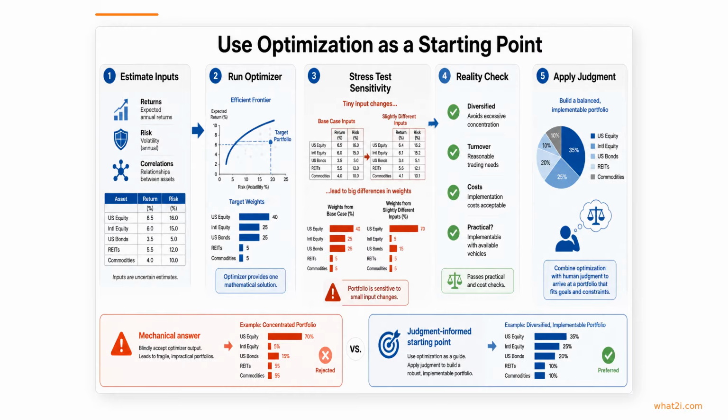So the best use of optimization is usually as a starting point, not a set of exact instructions. You can estimate inputs, run the model, and then test how sensitive the results are to small changes. After that, judgment matters. Check diversification, turnover, costs, and whether the portfolio is actually practical to hold.